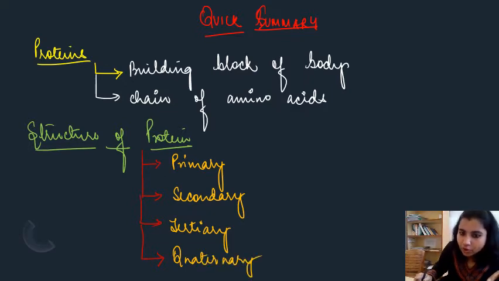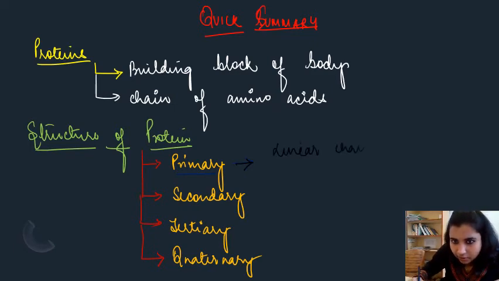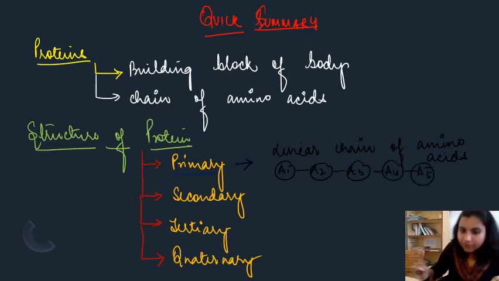If we talk about the primary structure, primary is basically what? It is a linear polypeptide, or you can say a linear chain of amino acids. Example, let me give this example: A1, A2, A3, A4, A5. So this is a linear chain of amino acids.